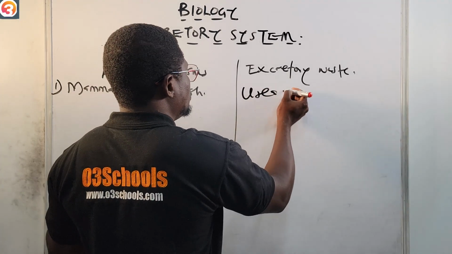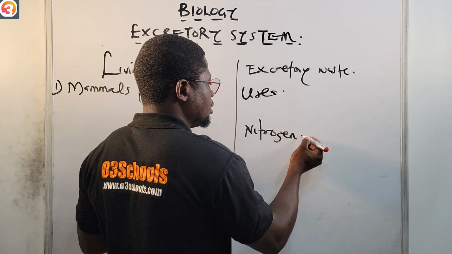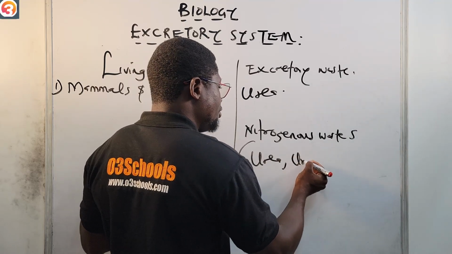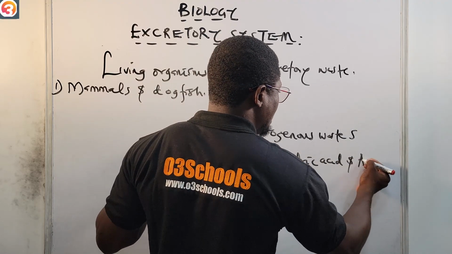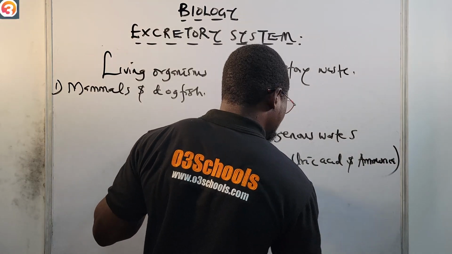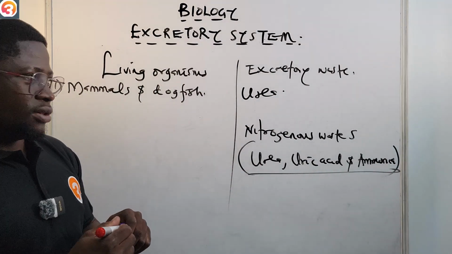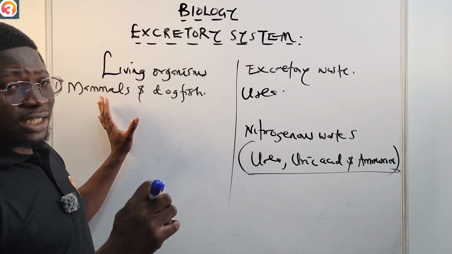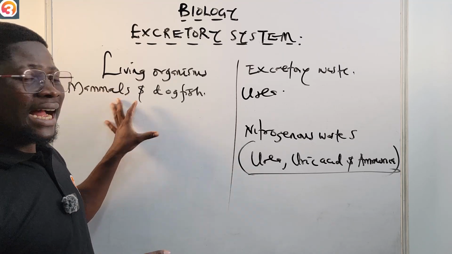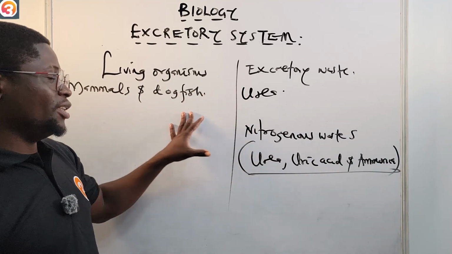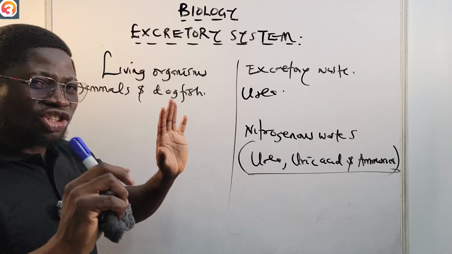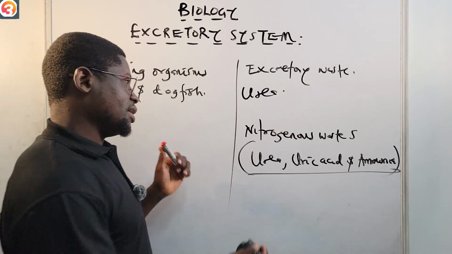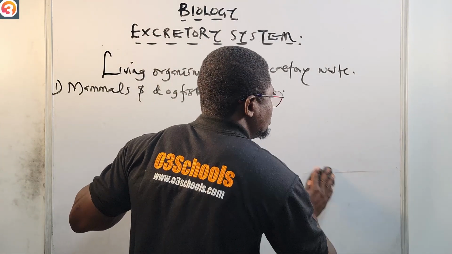We want to talk about nitrogenous waste. We're talking about urea, uric acid, and ammonia. These are all nitrogenous wastes. So the specific nitrogenous waste for living organisms is what we're talking about here. For mammals and dogfish, it is urea. Their main excretory waste is urea. Please take note, I'm stressing it because you will see it in your exam. So for mammals, it is urea.